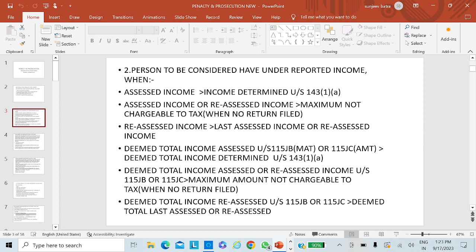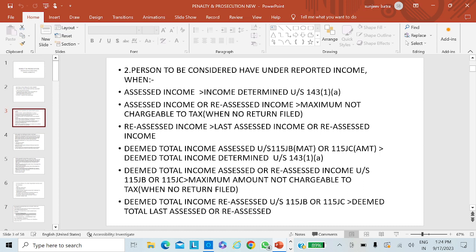The difference between the assessed income and the income determined under section 143(1)(a) shall be the underreporting of income. Let's take an example: assessed income is 10 lakhs, and income determined under section 143(1)(a) is 8 lakhs. The difference of 2 lakhs is the underreporting of income.